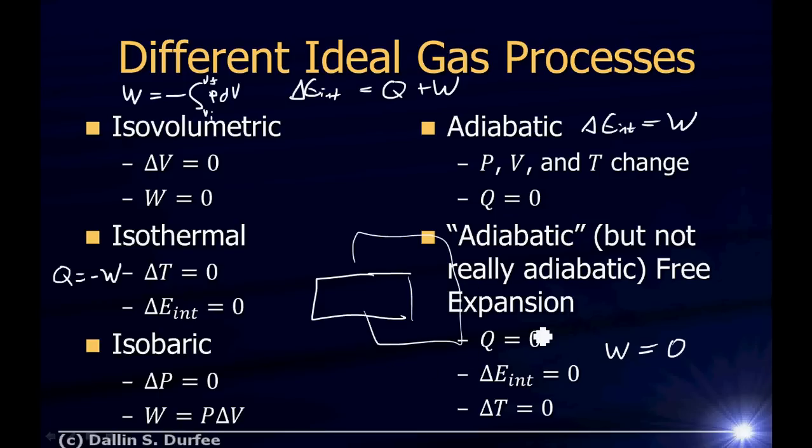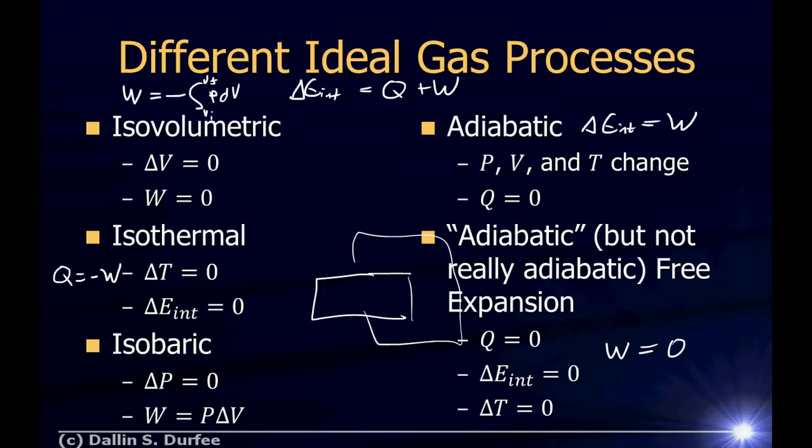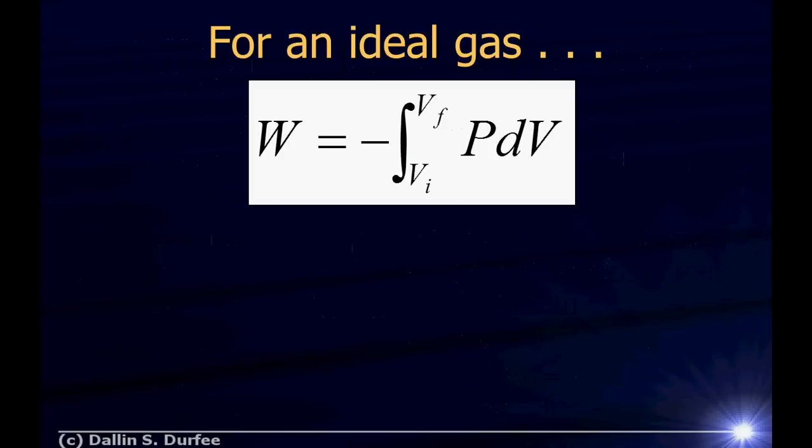But before we go and talk about adiabatic processes in more detail, remember, again, work is just the integral of negative p dV from the initial to the final volume. And we were able to use that to show the work in an isovolumetric process is zero, the work in an isobaric process is just P delta V. What about isothermal? Just a quick review.